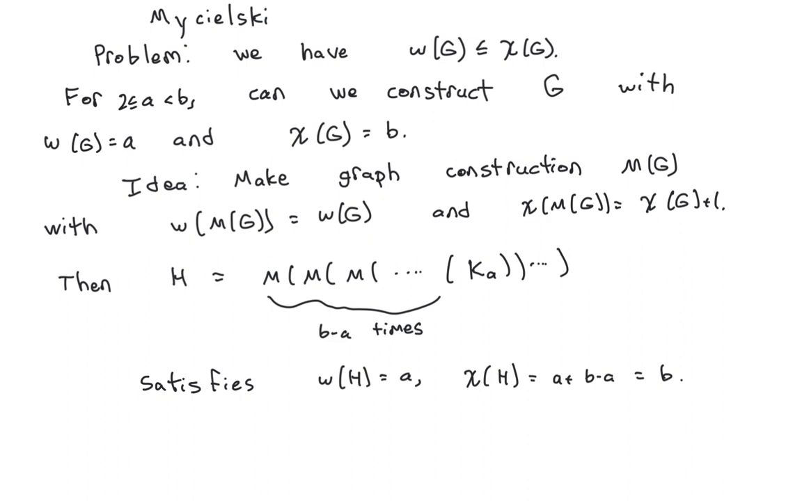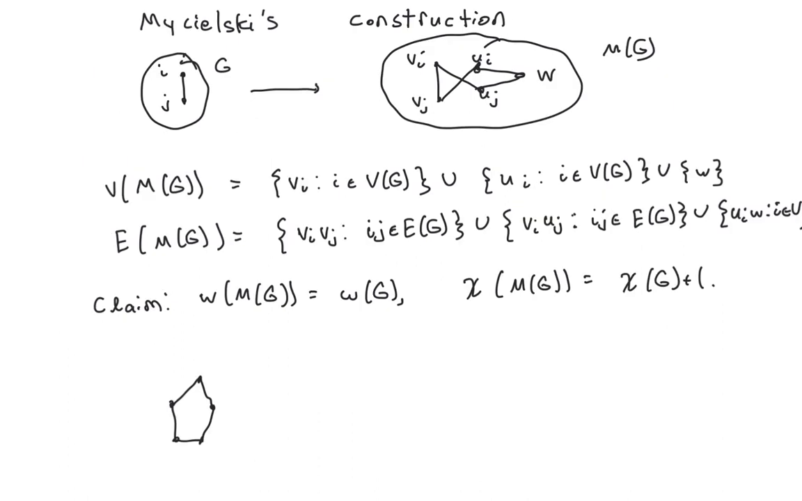And so the advantage of this construction is that if we apply it multiple times to a complete graph, we're going to end up with a graph whose clique number is A, and whose chromatic number is A plus the number of times we did this construction, which is B minus A, which is B. So in other words, by doing this construction over and over, we're guaranteed to create graphs of arbitrarily high chromatic number, but a given fixed clique number. Right, so now we're going to discuss the construction.